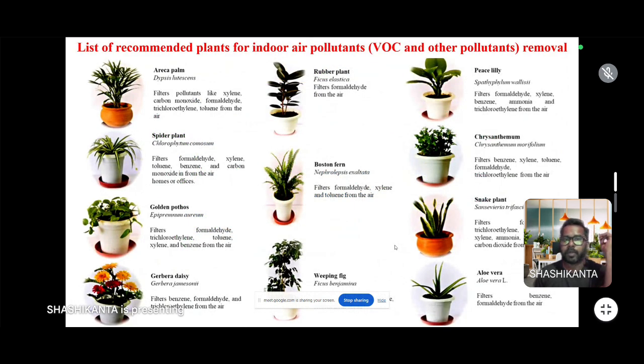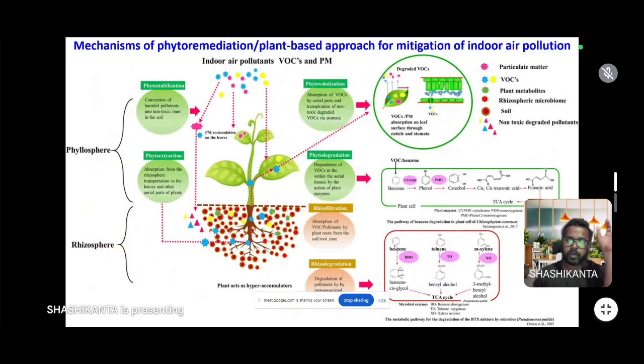A list of plants recommended to remove indoor air pollutants: the areca palm, rubber plant, fern, spider plant, golden pothos, gerbera, peace lily, chrysanthemum, snake plant, and aloe vera. If we keep these plants inside the room, they help to remove air pollutants and release fresh air and oxygen, which helps prevent indoor air pollution.